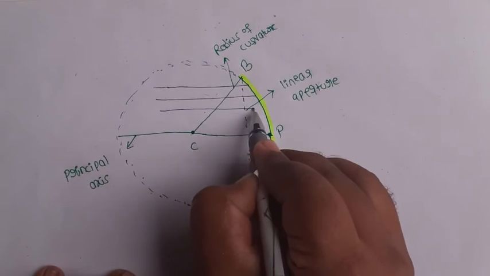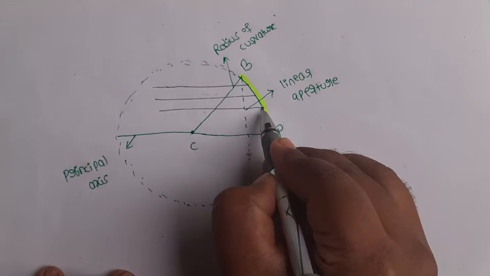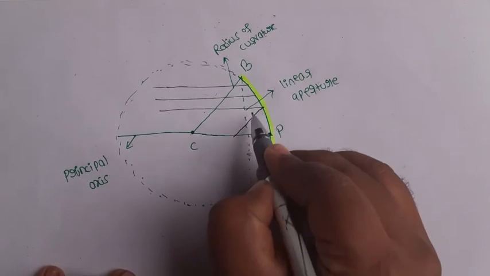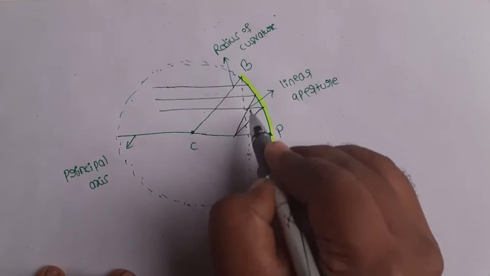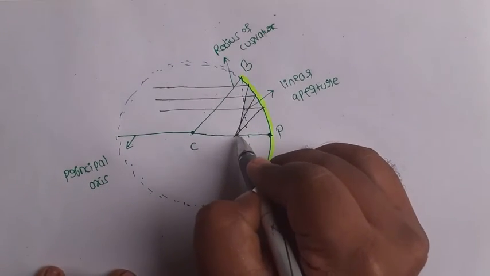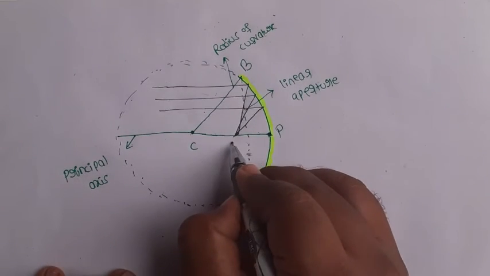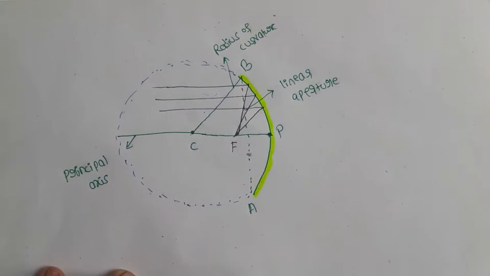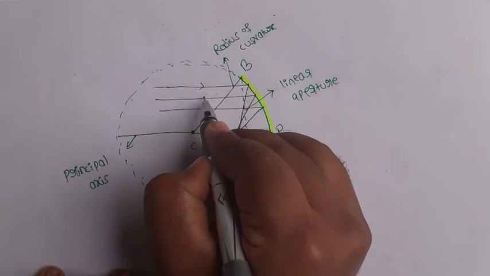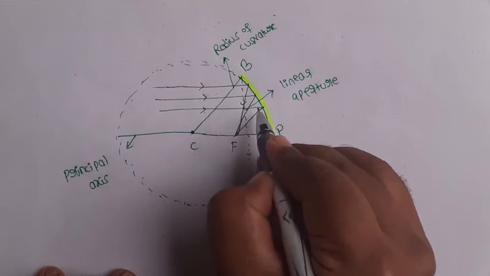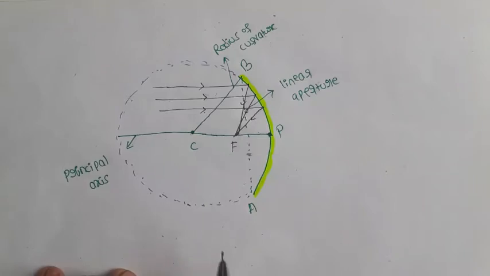The parallel rays or incident rays fall on the reflecting surface, and after they get reflected they converge at one point. That point is called the principal focus. These are all incident rays, and these are all reflected rays converging at one point.